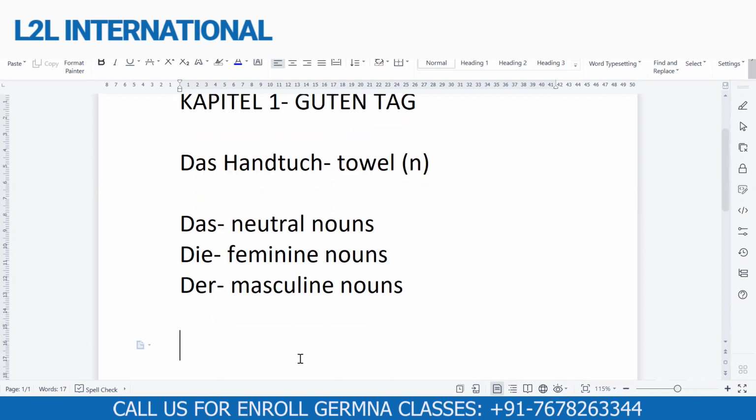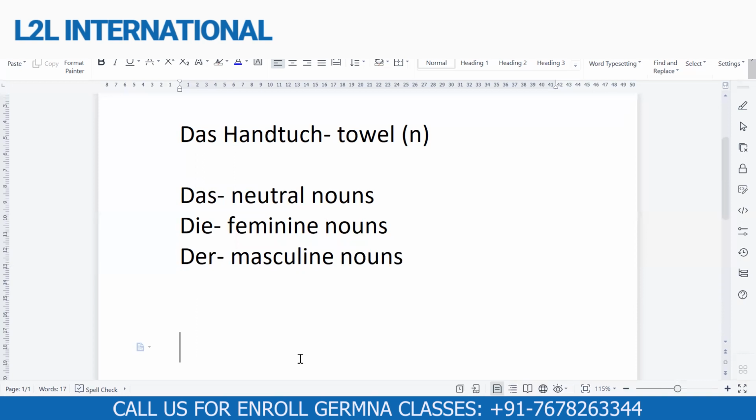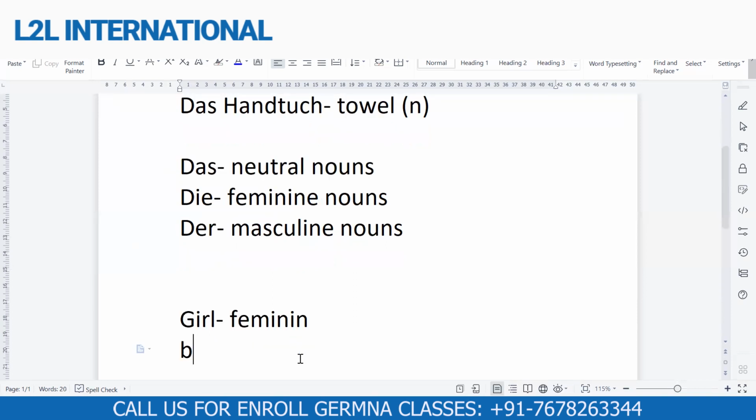For example, in English, we have the word girl. So do we call it in the feminine category or masculine category? Feminine. Girl is in the feminine category. Now, if I have a boy, which category should I put it in? Masculine, right? So this is what a noun gender is. So you need to know what is masculine, feminine, and neutral.